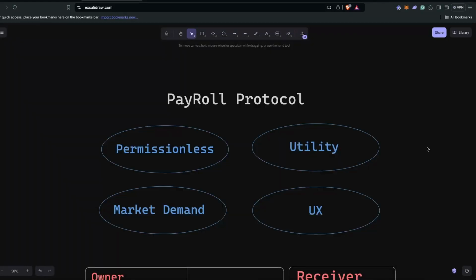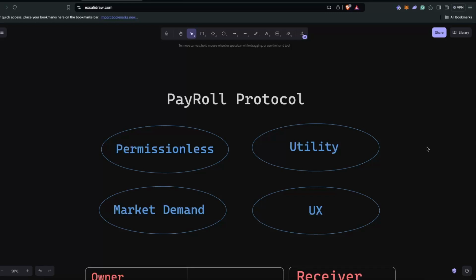So Payroll Protocol is basically a confidential way of distributing stablecoins on top of the BNB blockchain. This Payroll Protocol is totally permissionless. It has so much utility that you can't even imagine. There is a market demand for this product, and the UX is super clean with the help of account abstraction. Let's go through each of the points.